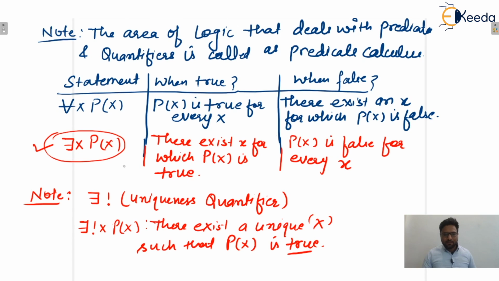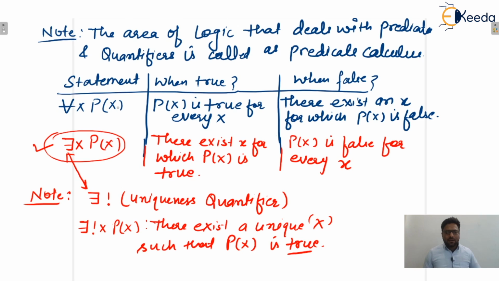So guys, remember the difference between existential and uniqueness. Uniqueness means there must exist exactly one value, and there exists x means at least one value, isn't it? I hope this one is clear to everyone. There exists means at least one, and if it is the uniqueness quantifier, then the meaning is exactly one. I hope this one is clear to everyone.